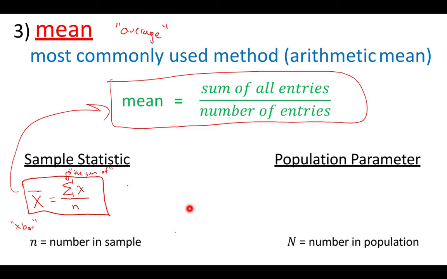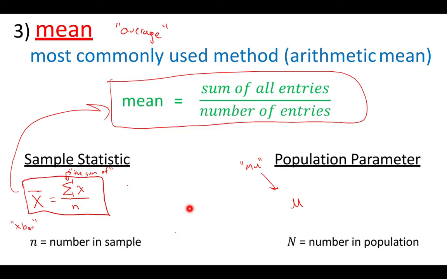Now, if we're referring to a whole population, so let's say we wanted to find the average age of all stat students. Well, if we just chose one class of stat students and calculated the average, that would be a sample. However, if we chose all stat students, if I put all 3 classes together and found the average age of all of the stat students in the school, that would be a population parameter. And so then we would actually use a different symbol. We're going to use this little U symbol with this little tail on it. And this is actually pronounced mu.